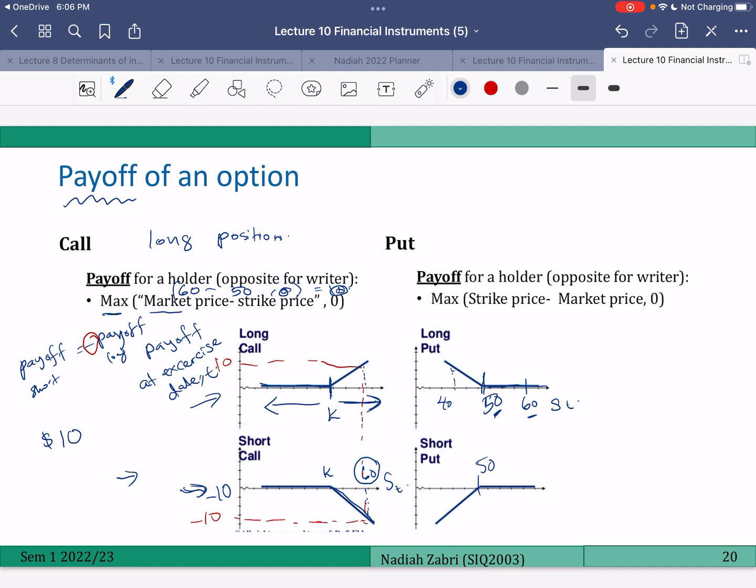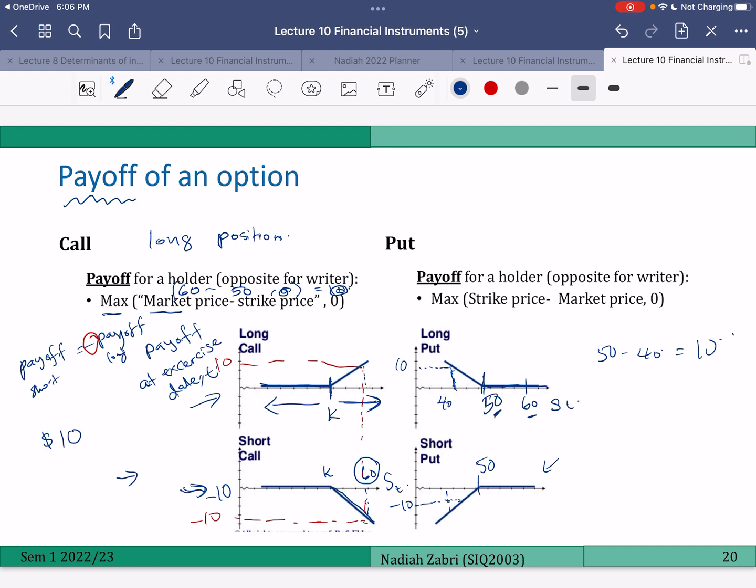So you can buy at market price. You buy at 40, your cost is 40, but you sell at 50. So your profit is 10. So this is your payoff. They call it payoff. So your payoff here is 10. And here, as for the writer of the put, the payoff is negative 10. Always negative sign, okay? Because when this person wants to sell at 50, this person promised to buy at 50, although the market price is 40. Okay?